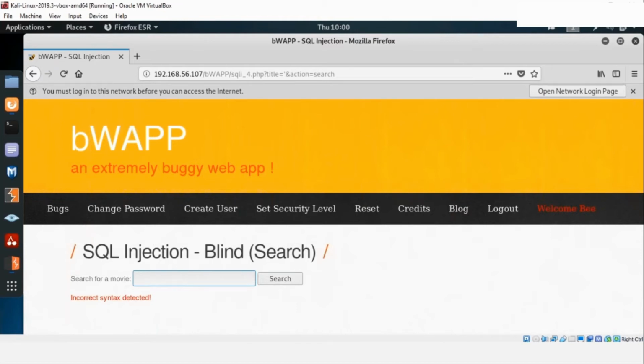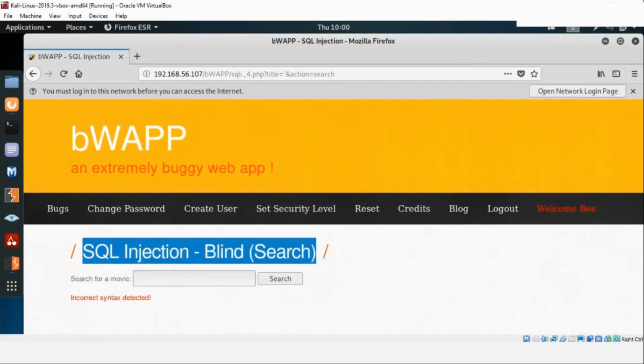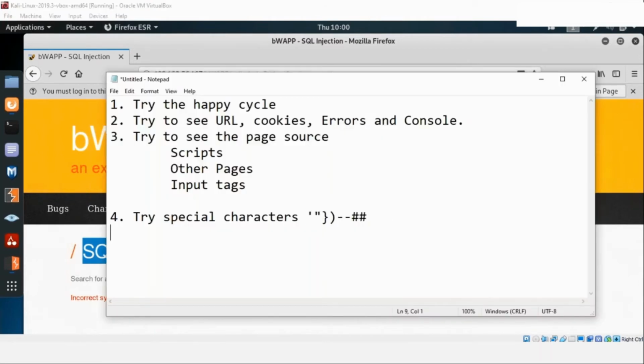We know that there is something happening behind this, but we are not able to figure out how to approach it. Search for a movie. What could be a base for searching for a movie? The base could be something like SELECT * FROM movies WHERE movie_name = whatever movie I am passing here. So for our example, let's say I'm passing Batman here.